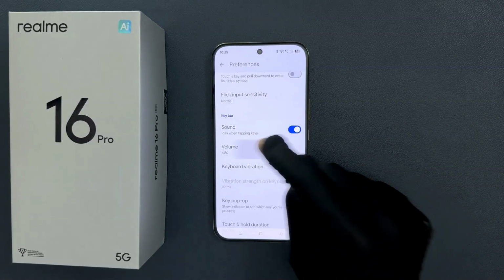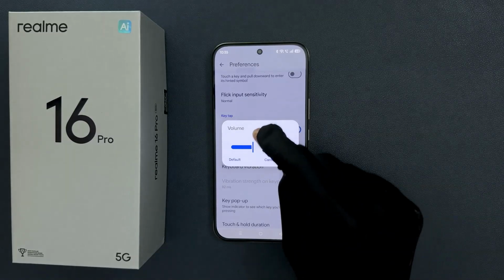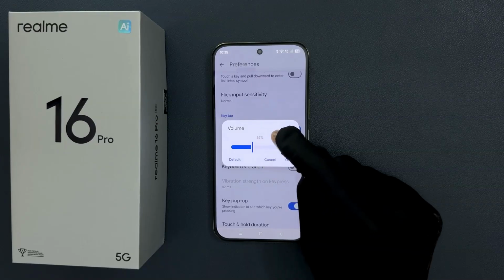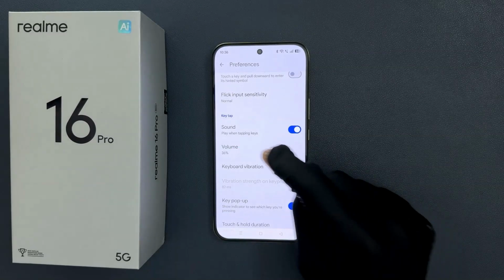Also you can increase or decrease volume as per your choice. So this much is fine for me, 36%. And after you're done with your selection, just tap on OK button. You can see it's now set.